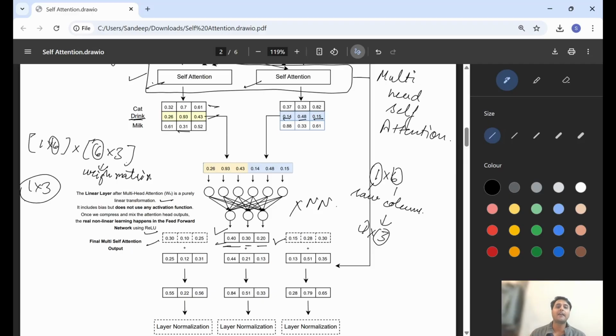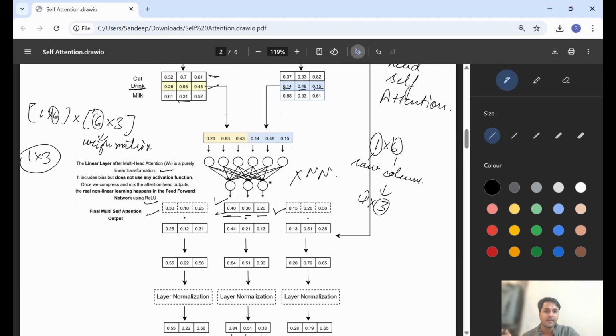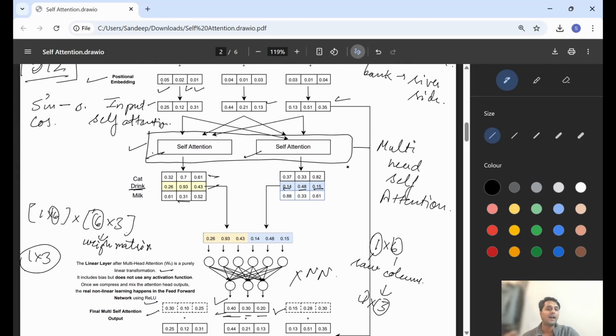After concatenating multiple self-attention outputs, we get multi-head self-attention that captures different perspectives of the same sentence. This is the main reason behind using multi-head self-attention. After that we apply a linear layer to compress back to the same size as the input of self-attention.